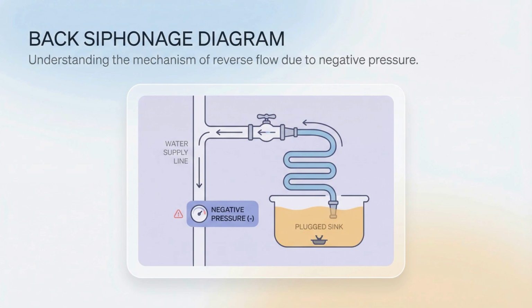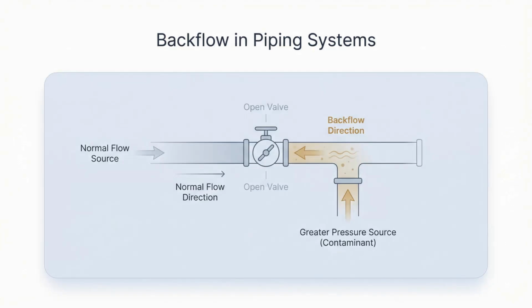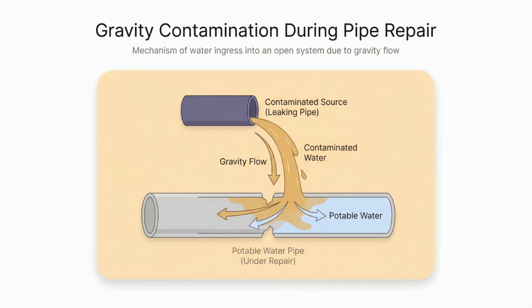The second method is backflow caused by back pressure. This is an unintended flow into the system from an outside force that has greater pressure than the potable water supply. This can happen through an open valve, a failed check valve, or a failed control device, forcing contaminated water into the clean lines. The third method is gravity contamination.